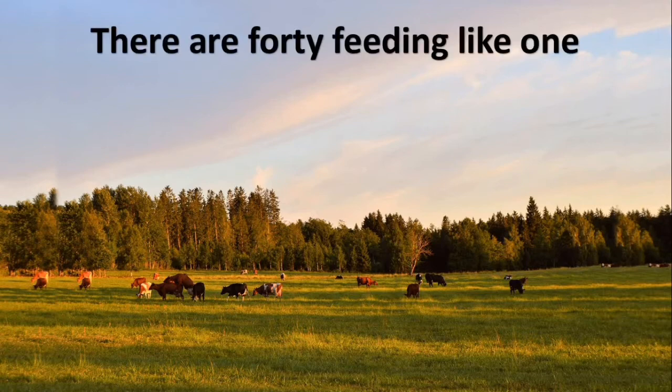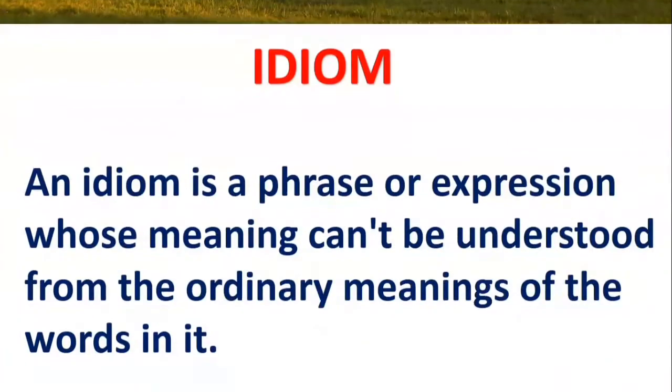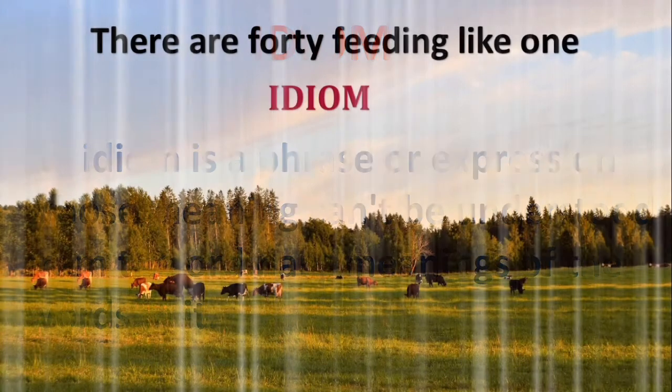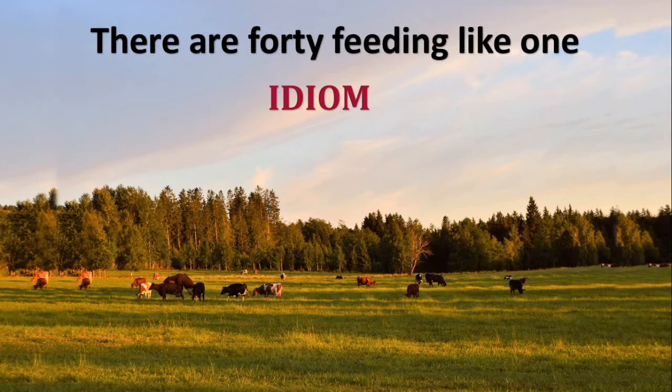There are forty feeding like one. This appears like an idiom. Students, do you know what an idiom is? An idiom is a phrase or expression whose meaning can't be understood from the ordinary meanings of the words in it. There are forty feeding like one doesn't mean that there are exactly forty cows grazing in the fields, but that there are many cows grazing in the field in unison. Moving on to the next stanza.